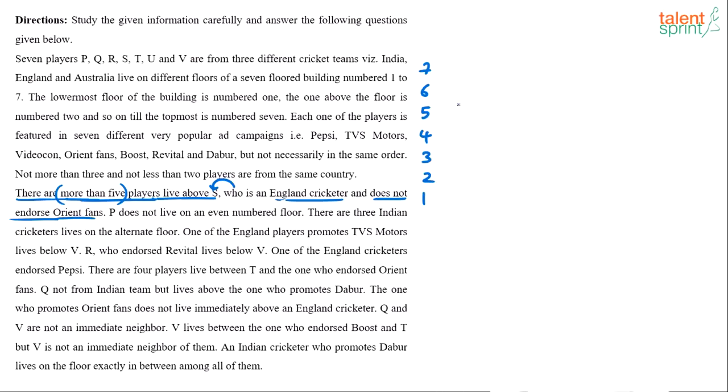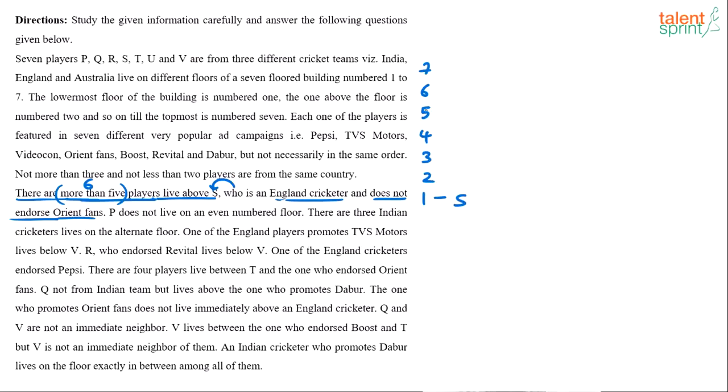Totally there are 7 players. When there are totally 7 players, we cannot say 7 players live above S, because then S will become the 8th player, right? So more than 5, the only choice here is 6. There are 6 players. Indirectly he says there are 6 players who live above S. If 6 players live above S, S has to be on the first floor.